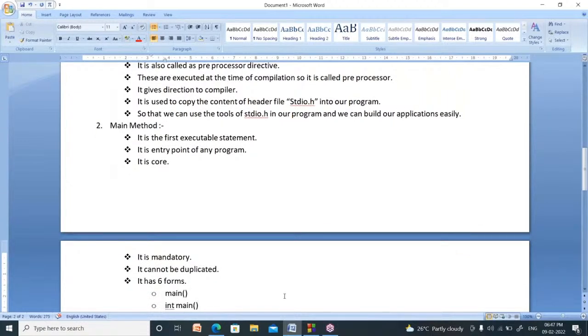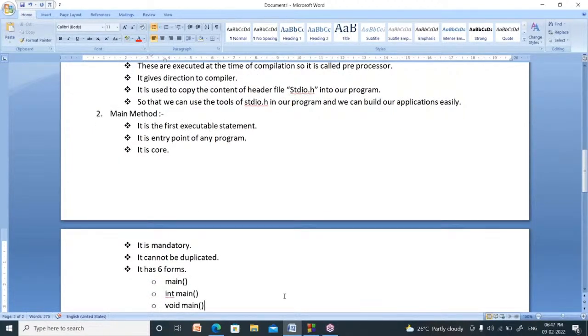Now, what is the main method? It is the first executable statement. It is the entry point, which means your program will start its execution from main. It is core, which means very, very important.